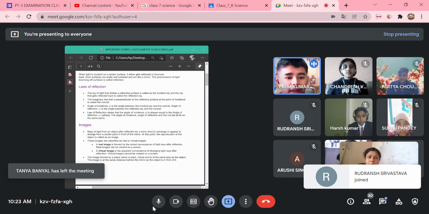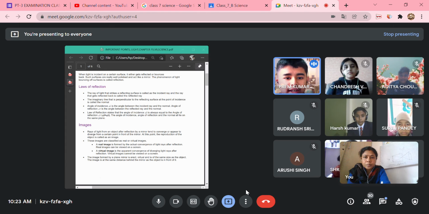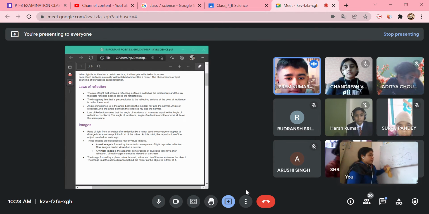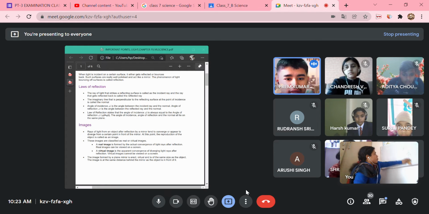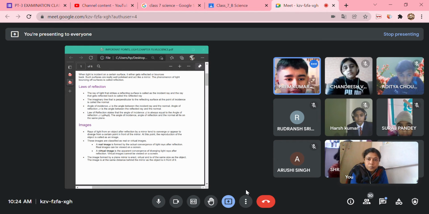Reflection. When light is incident on a certain surface, it either gets reflected or bounces back. Such surfaces are really well polished and act like a mirror. The phenomenon of light bouncing off surfaces is called reflection.